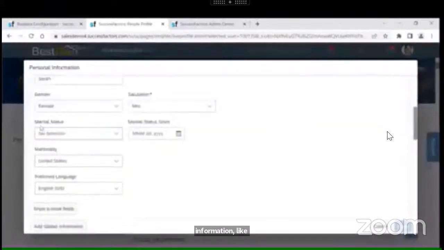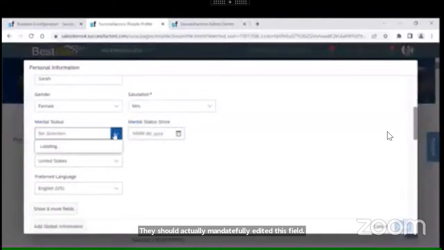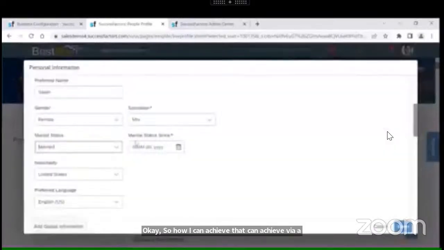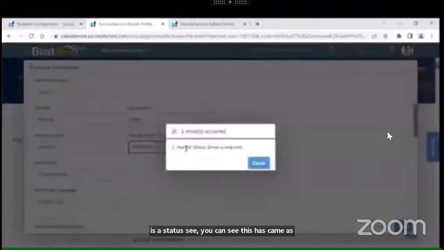You can see here marital status and marital status since field. That is basically the married date. A customer has a requirement saying that if I choose marital status as married, then this field should be mandatory, and they should mandatorily edit this field. How can I achieve that? We can achieve it via a business rule. If I choose married as the status, you can see this has become mandatory. If I save without that field, it will show a validation error.